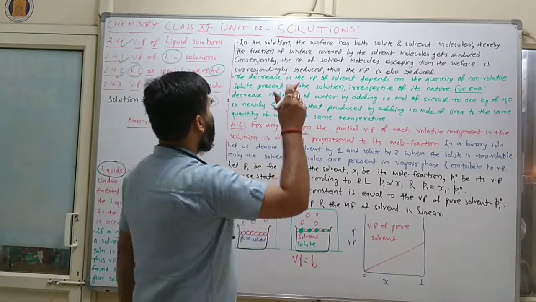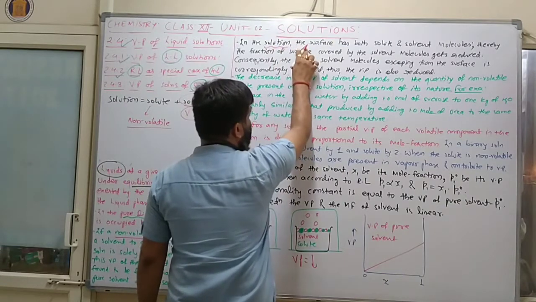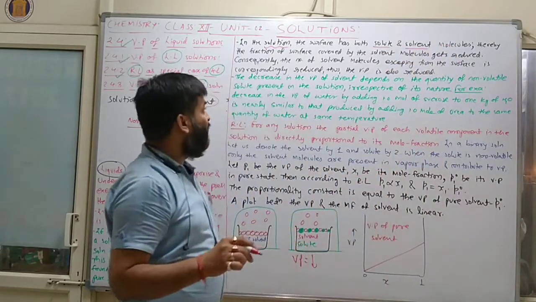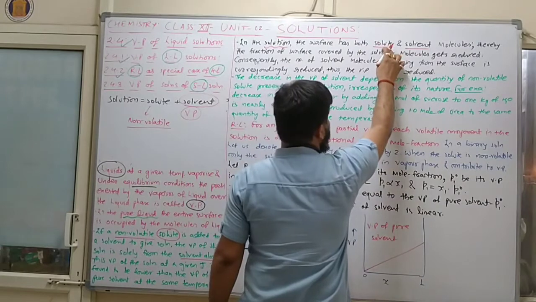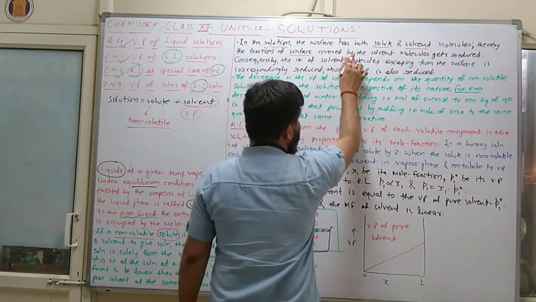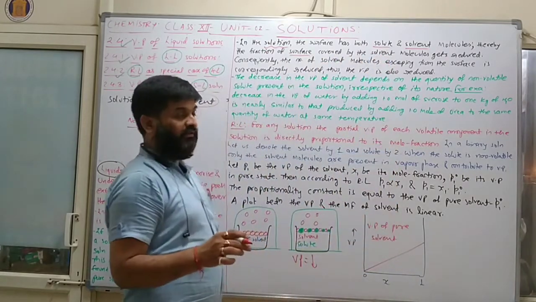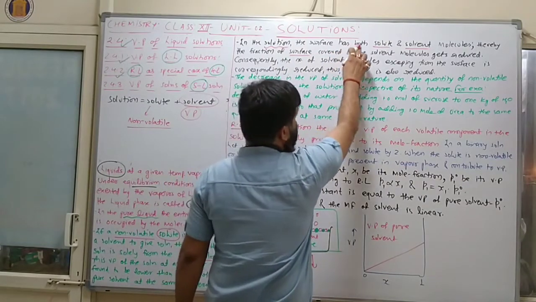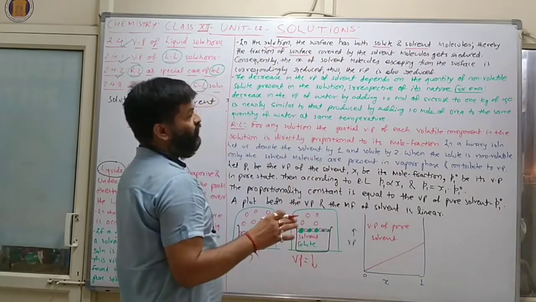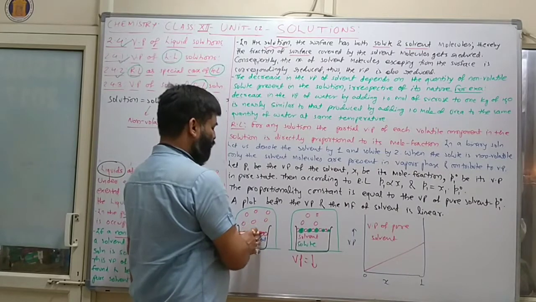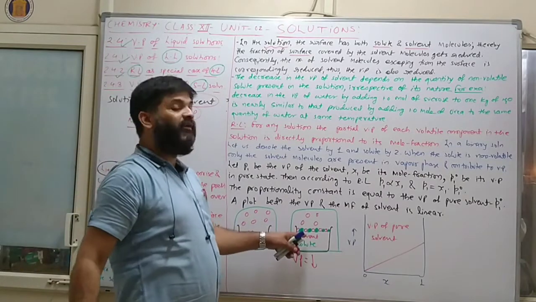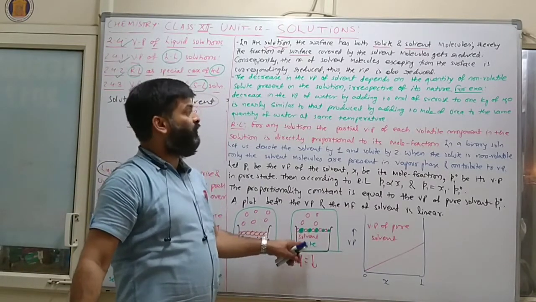Clear? Now in the solution, the surface has both solute and solvent molecules, so the fraction of the surface covered by solvent molecules gets reduced. See, first there is pure solvent, but if you are adding solute particles, then the surface of pure solvent will decrease, due to the presence of solute particles.